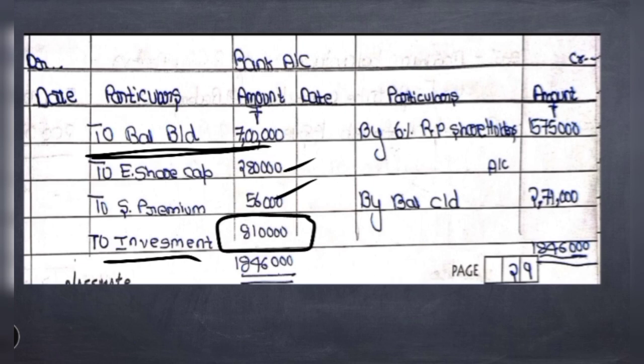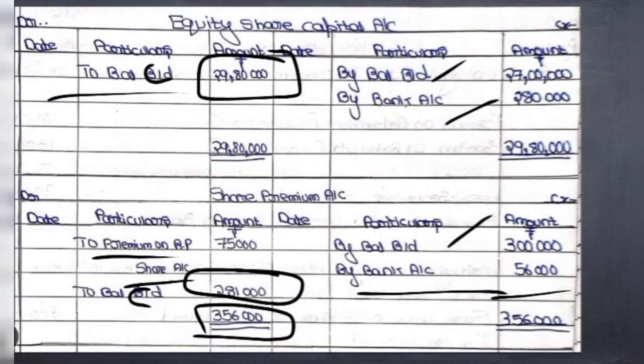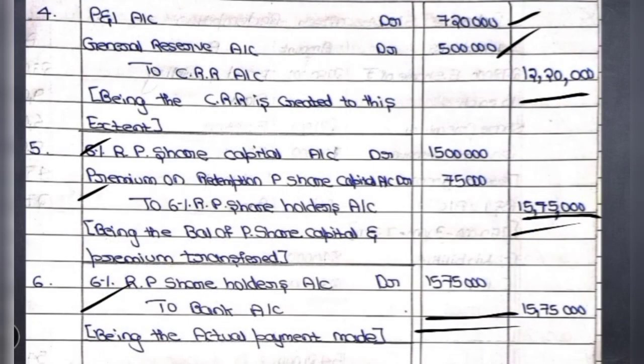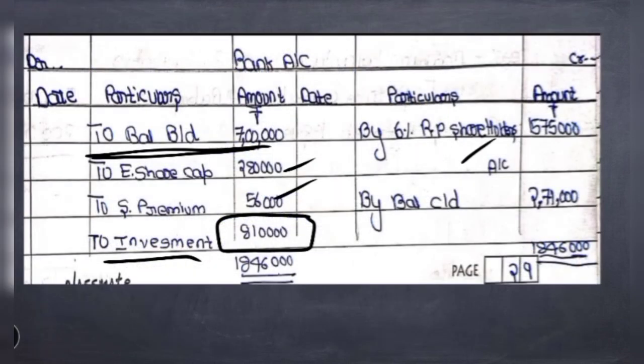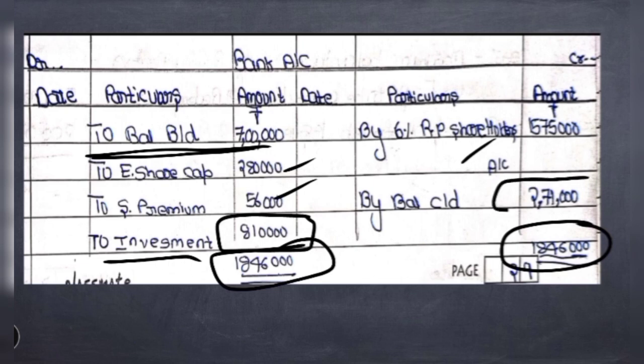Now coming to the payments, we have made a 15,75,000 repayment to the preference shareholders in the last entry here. The entry which was written is 6% redeemable preference shareholders account debit to bank account. So in the bank account we have to write by 6% preference shareholders account 15,75,000. After that we are going to close the bank account. Here the debit side is more, that is 18,46,000. The same total will be written here, thereby we get a balancing figure of 2,71,000. So this is the closing balance. We have to write by balance carried down 2,71,000.